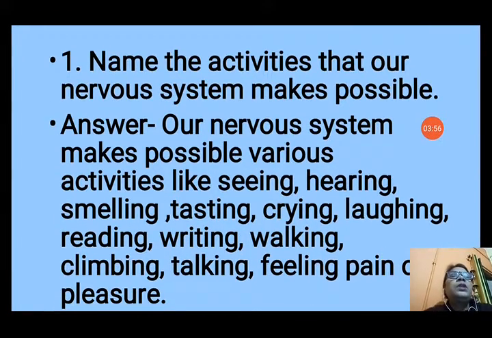So first number is, name the activities that our nervous system makes possible. Our nervous system makes possible various activities like seeing, hearing, smelling, tasting, crying, laughing, reading, writing, walking, climbing, talking, feeling pain or pleasure, and many different types of activities. All the senses we can feel due to our nervous system.